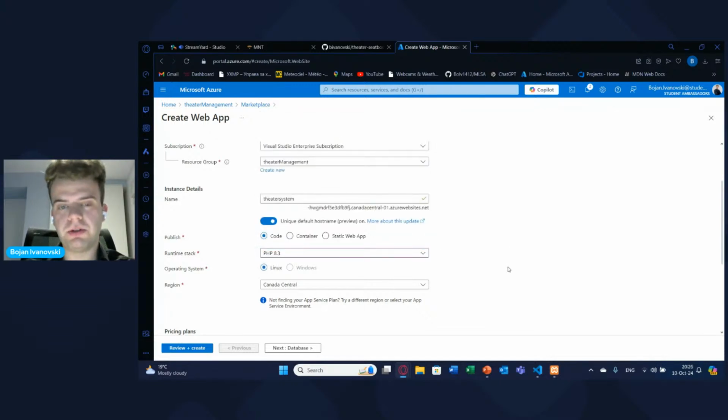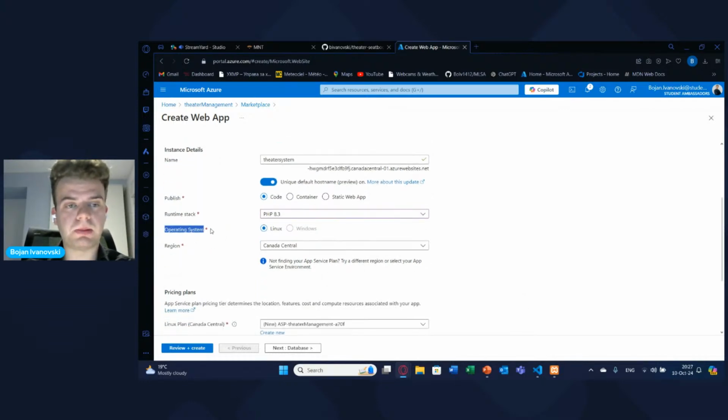So you can check your version in your app. You can find it there. And also you can use the terminal to see what is the version of your runtime stack currently. But mine, I know that is 8.3. Okay, so now we come to this part, operating system. So here you can basically choose between Linux and Windows.